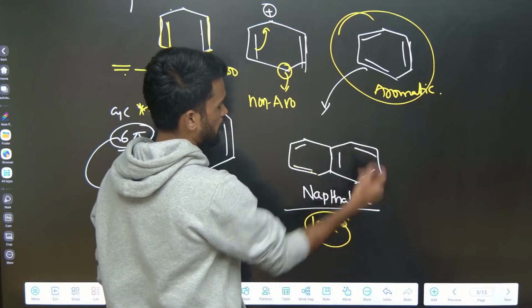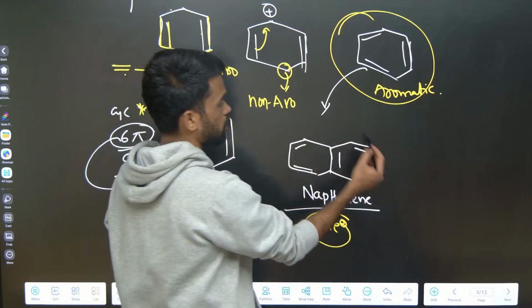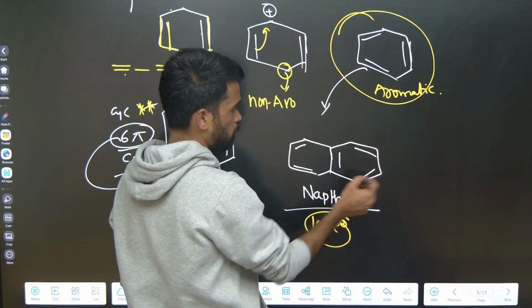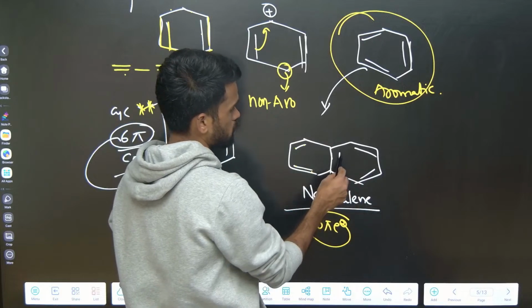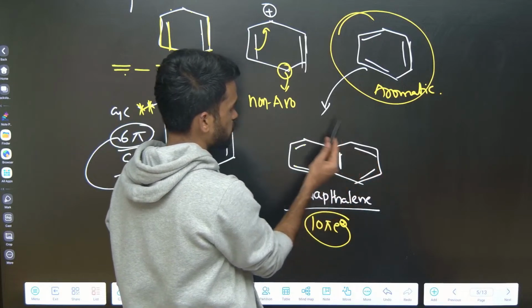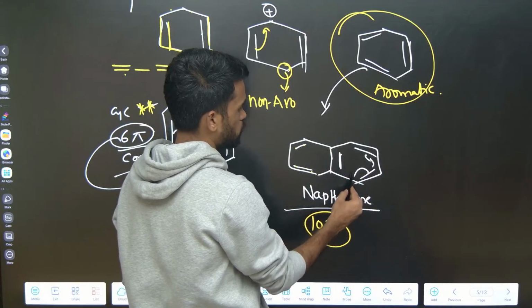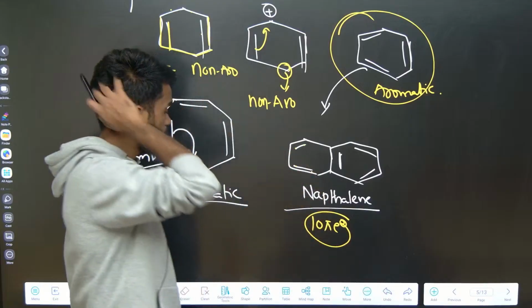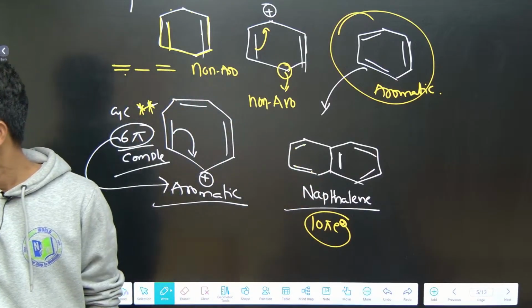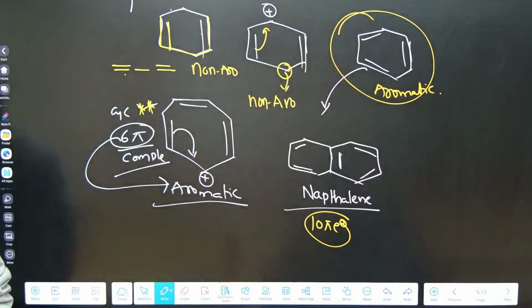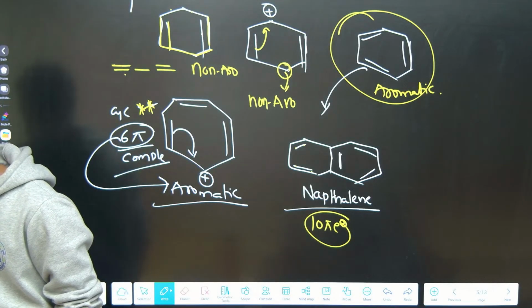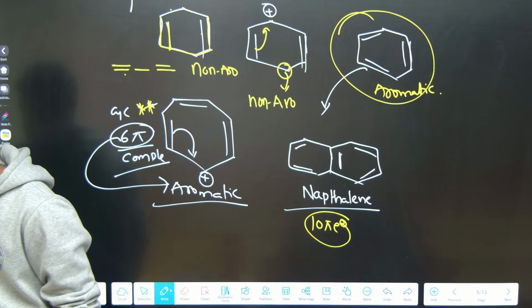So the compound is definitely aromatic because it is cyclic and all carbons are sp2, meaning planar, and complete conjugation is also present because these pi electrons are common to this ring as well as this ring. So it is in conjugative position in this manner. So it is an aromatic compound. Okay, Sai Ram in the chat box, aromatic. Hi sir, hi. Yes, hi dear.